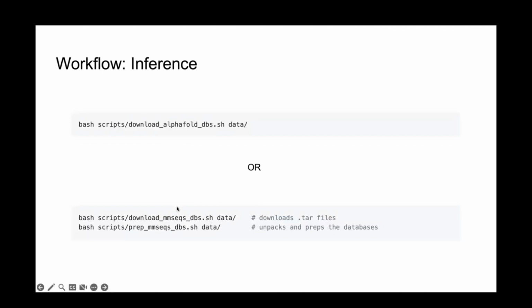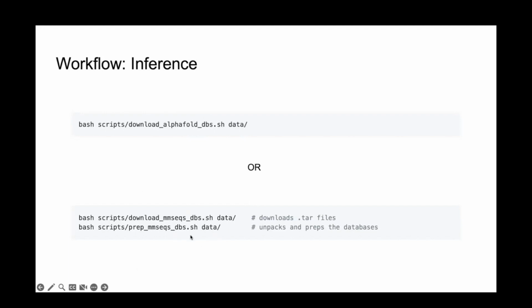Next, if you intend to compute MSAs on the fly, you'll want to either download the AlphaFold 2 databases from DeepMind's mirrors, or download the databases that ColabFold uses. We actually support either HHblits MSA computation like AlphaFold does, or MMseqs MSA computation like ColabFold does, and these scripts will download the right databases for either of those two use cases.